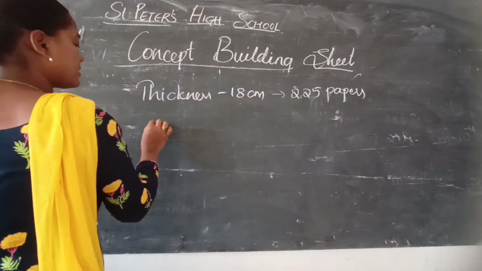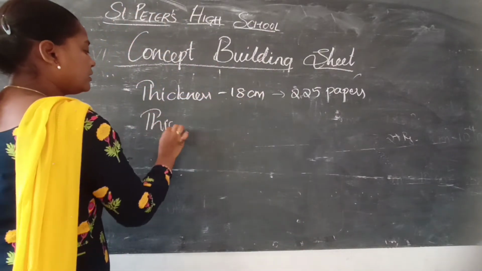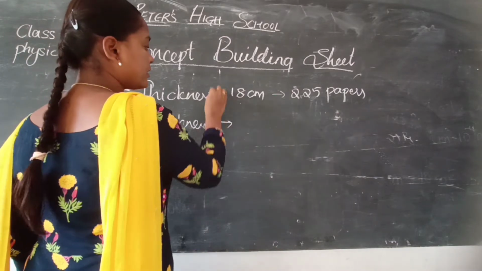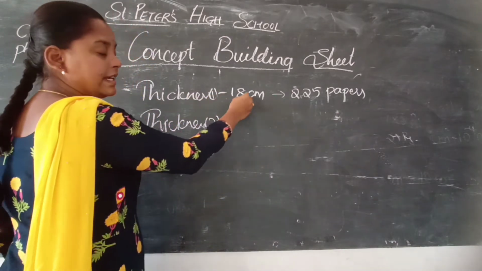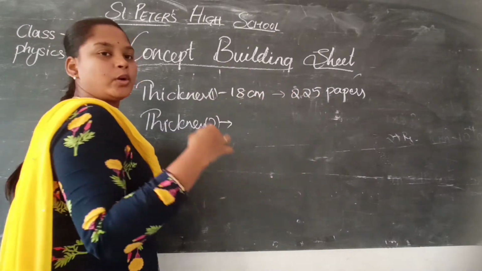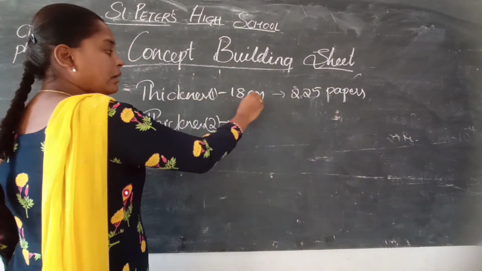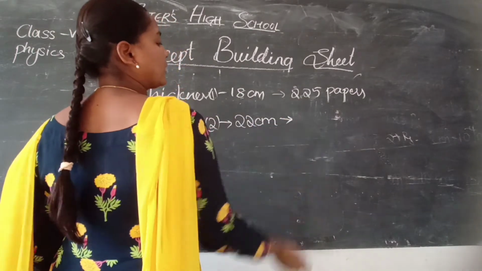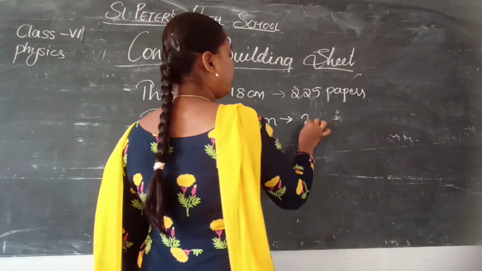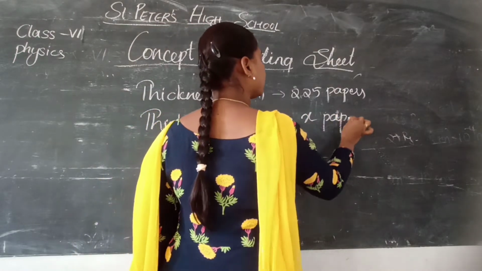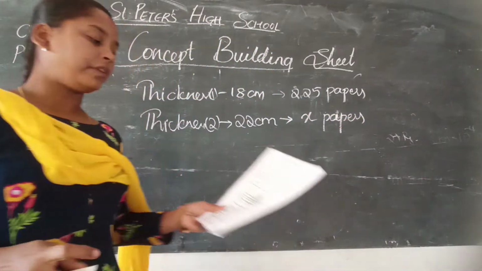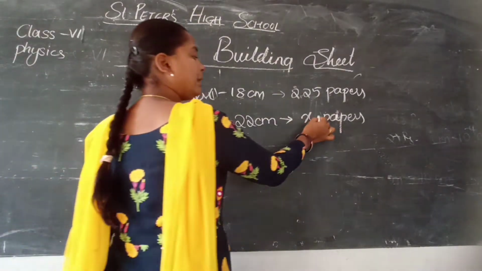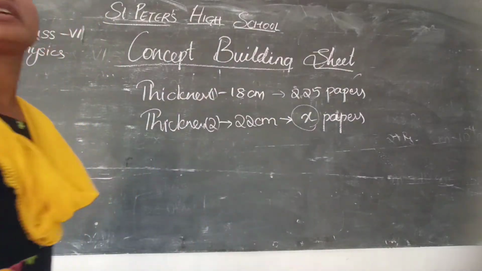Here again the thickness increases. First the thickness is 18 centimeters. Later some papers are added. We don't know how many papers they are, but the thickness is increased to 22 centimeters. Let us assume those papers are x papers. Now we have to find out the number of papers added to the bundle. That means how many papers they added. So we have to find those papers.